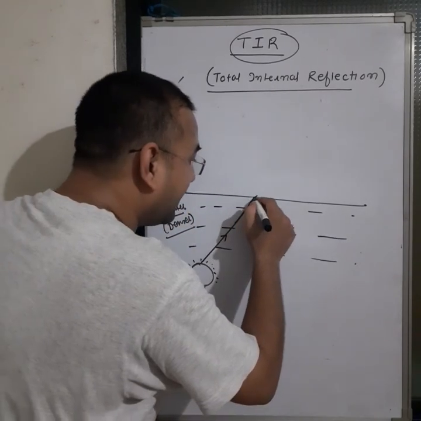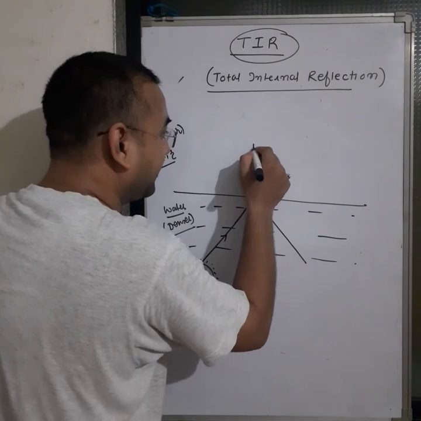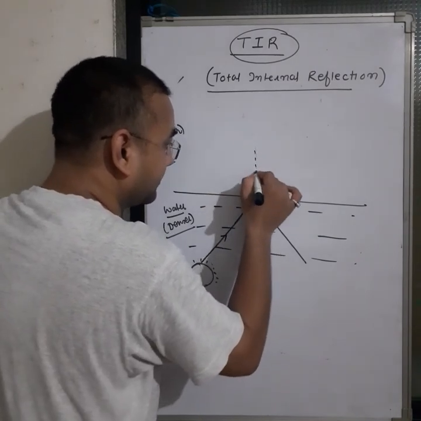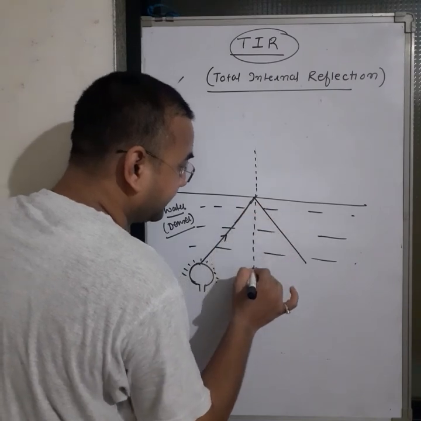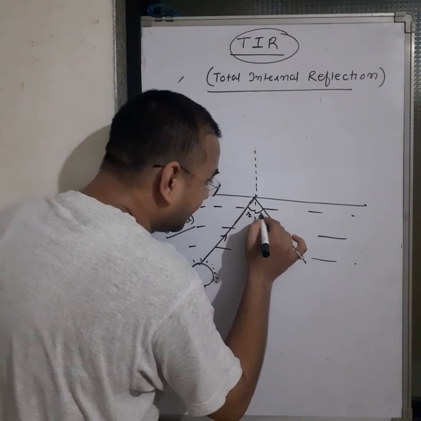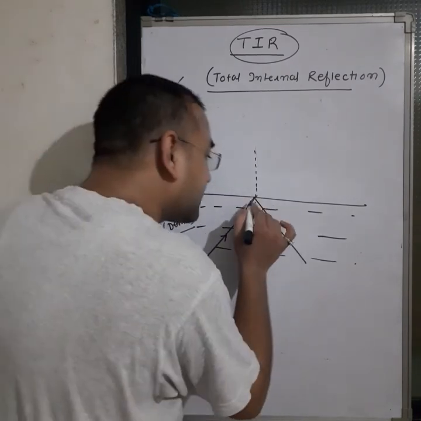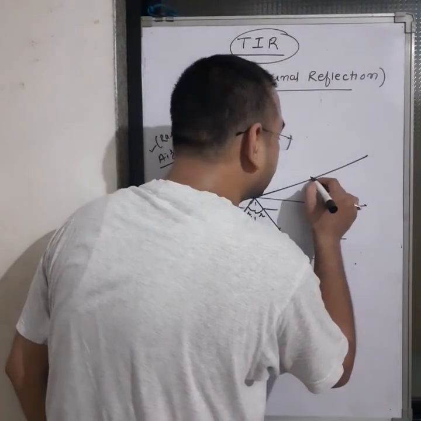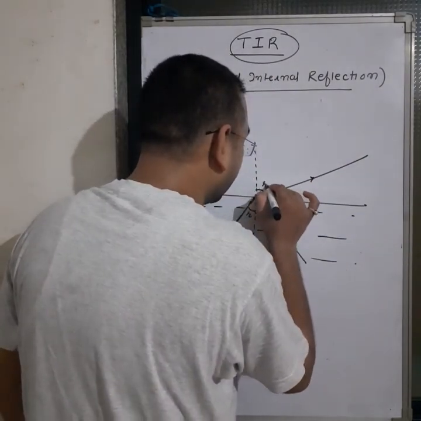A small amount of light will be reflected. If we talk about the normal, then here angle R and here angle R. A small amount of light is reflected while a small amount of light is refracted. So this is the R dash.